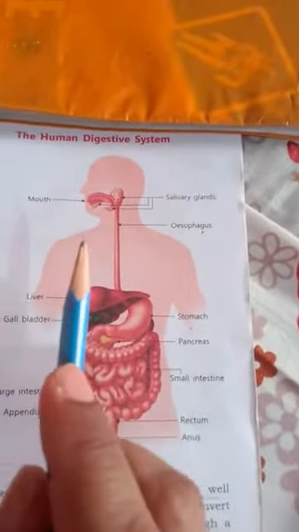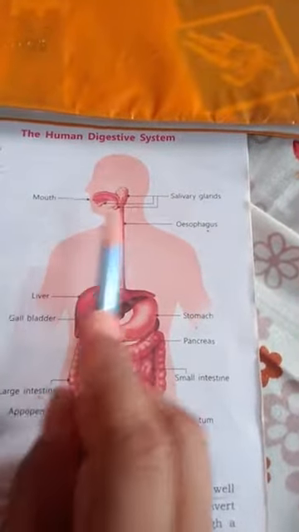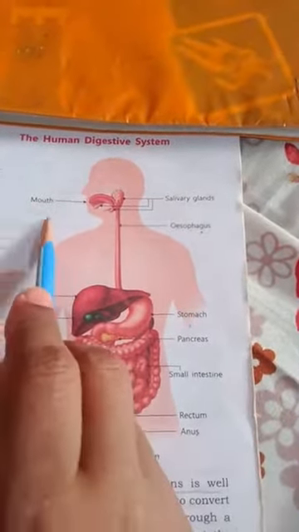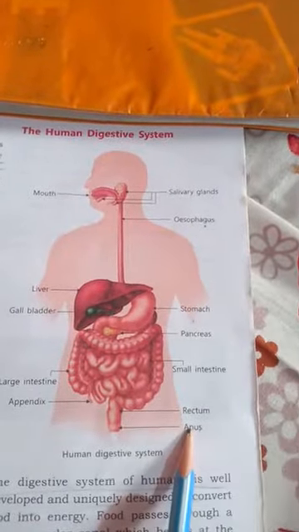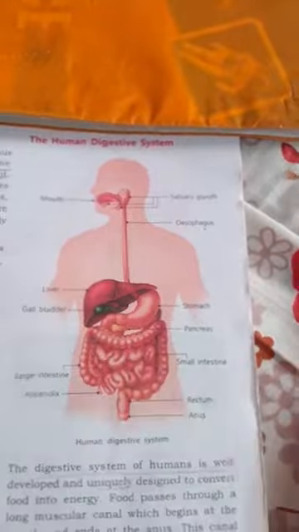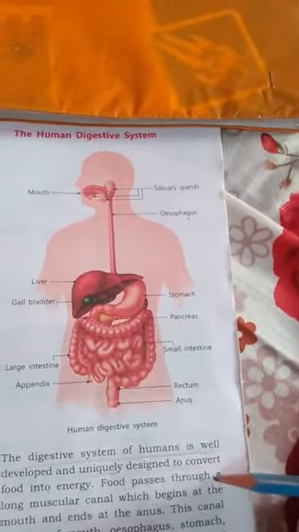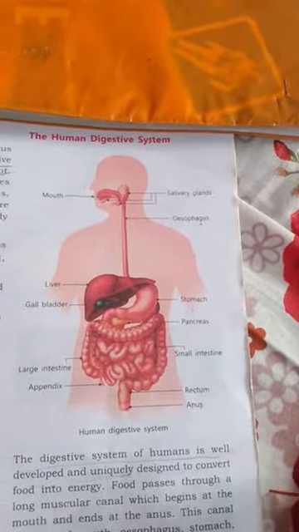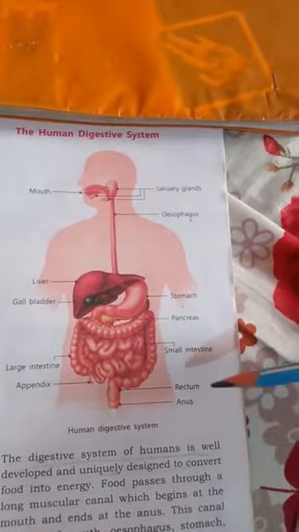What is the digestive system? A long complicated tube that runs from mouth to anus. Now the most important parts: the food passes through a muscular canal which begins at the mouth and ends at the anus.